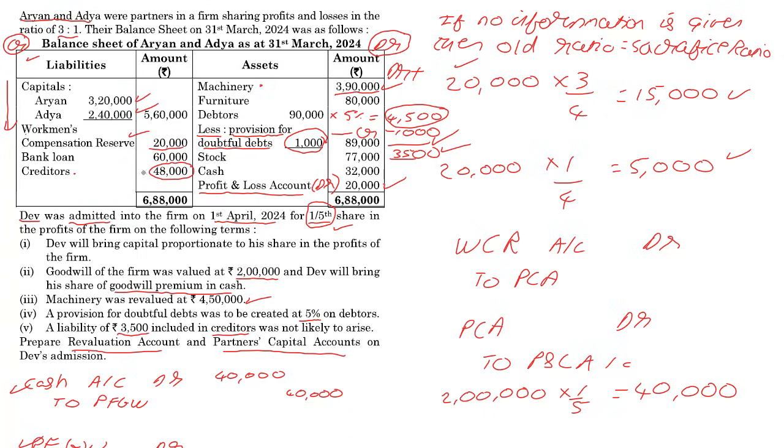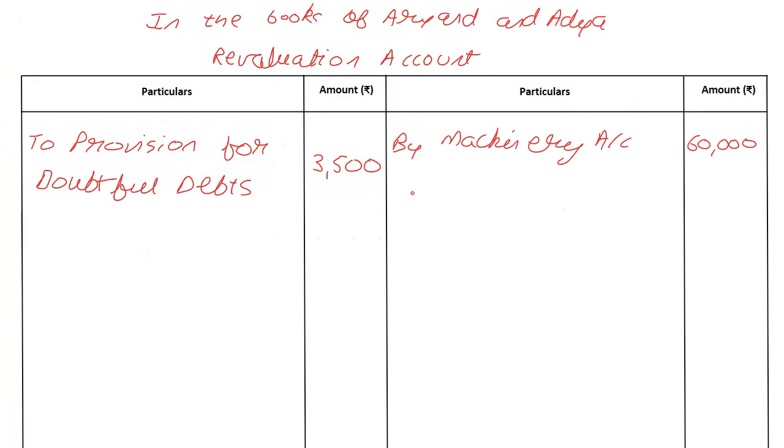If we want to reduce 3,500 from creditors, that means we are debiting. So creditors account is going to be debited by 3,500. Therefore, we have to credit the revaluation account. Also, the fact that you don't have to pay anyone money, 3,500 rupees, that is good for you. So credit all incomes and gains. So by creditors, 3,500.